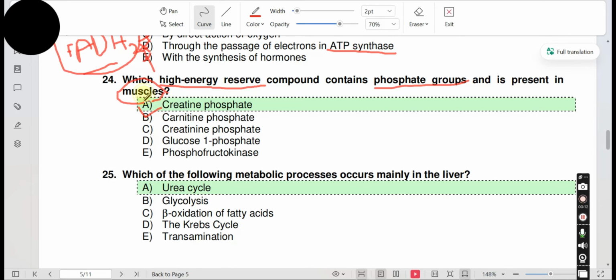Option A. Do not confuse it with carnitine phosphate or creatinine phosphate. Carnitine transports long chain fatty acids for beta oxidation, and creatinine is a waste product that is produced from creatine phosphate.